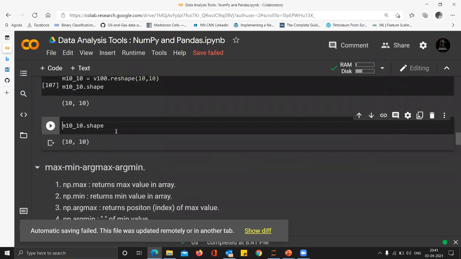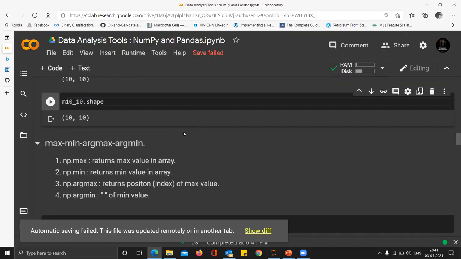Suppose I want to find out the length of this vector. How a machine finds out the length of a matrix is it looks at which dimension has the most number of data points. Suppose it is a vertical data set. It has a lot of rows, let's say 1 lakh rows and 5 columns. Then the length of the data set will be 1 lakh. Suppose it has 1 lakh columns and 5 rows, then the length of the data set will be different, right? So this is how you find out the length.